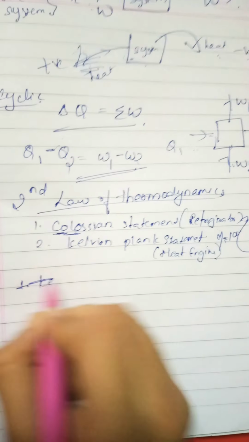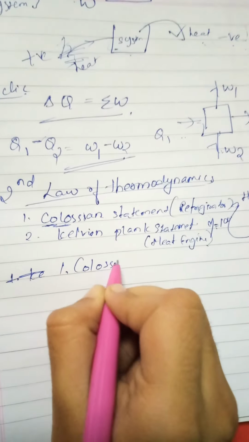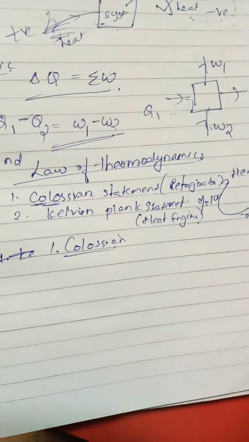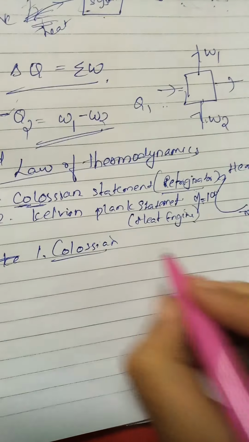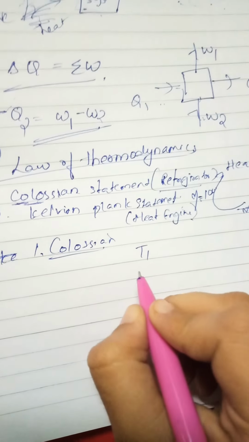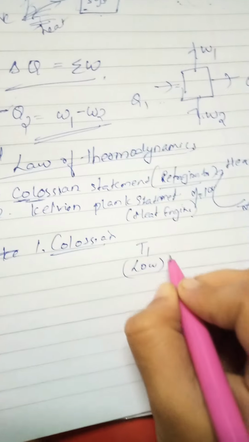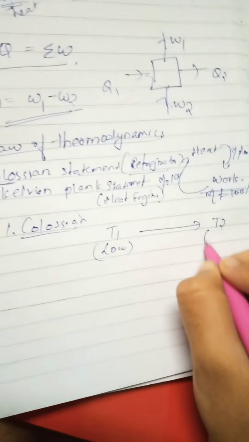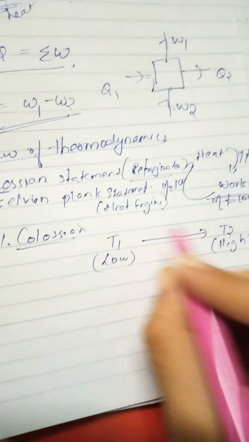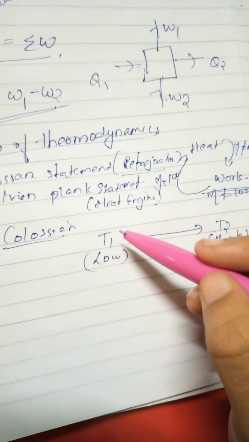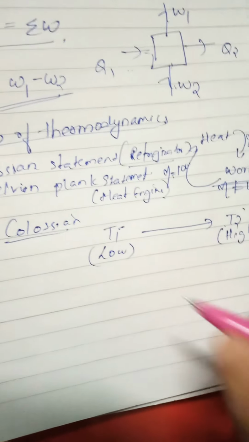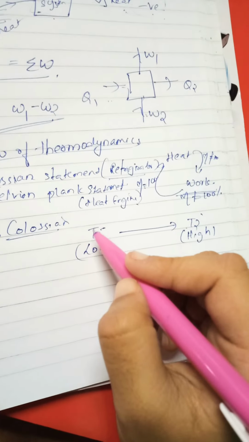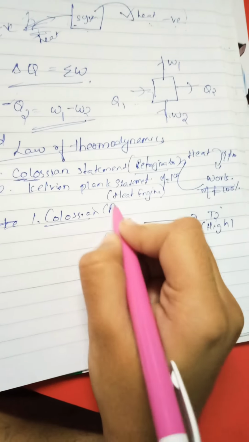The first one is the Clausius statement, and the second is the Kelvin-Planck statement. What is the Clausius statement? It is based on the refrigerator principle: there is a transfer of heat from low temperature to high temperature. Suppose I have a temperature T1, which is low, and a temperature T2, which is high. Heat is transferred from T1 to T2 by consuming work. This is the principle used in a refrigerator.